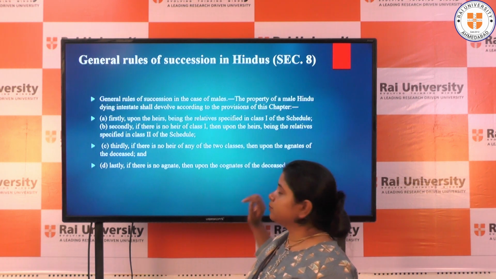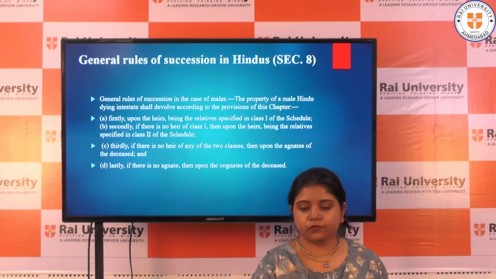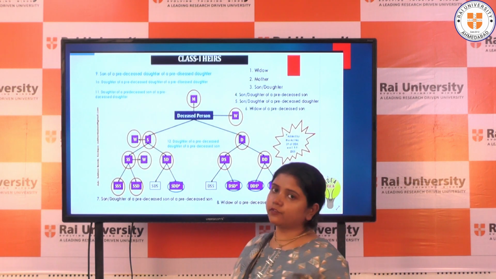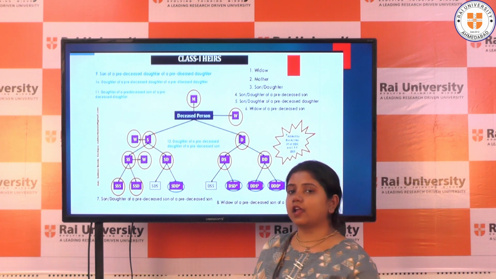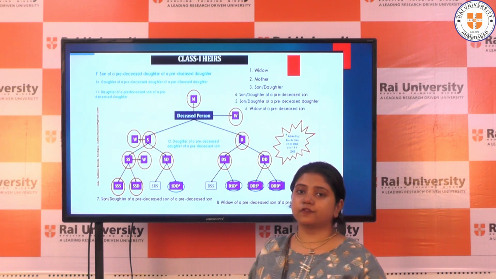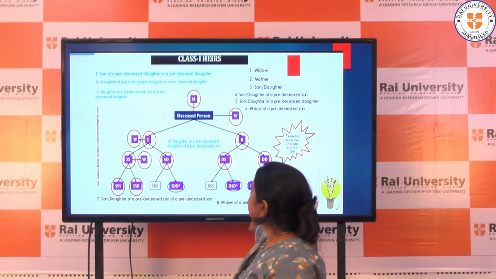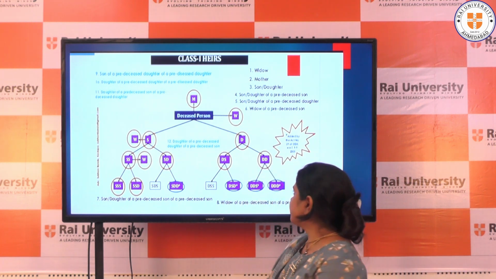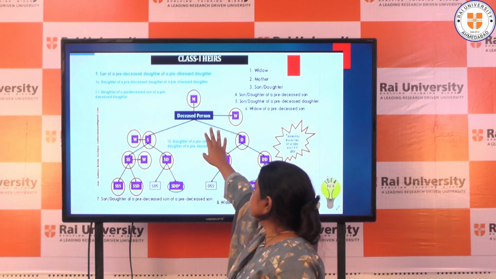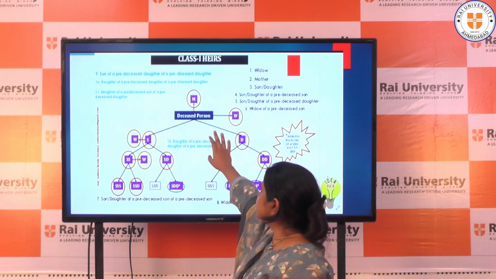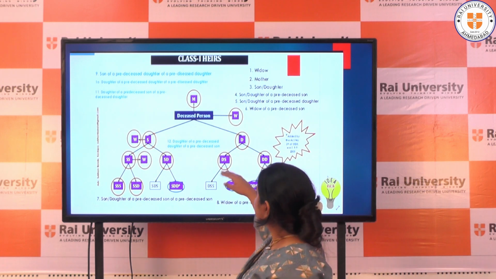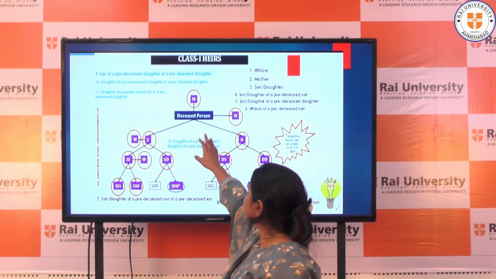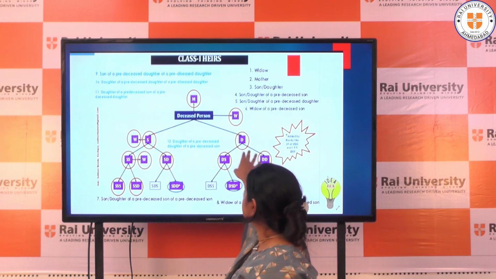What class 1 basically means, you have to refer to this diagram. This is the diagram for class 1 heirs. Who are the relatives under the class 1 heirs after the amendment of 2005? If a person is deceased, for example, M is a person who died intestate, the class 1 heirs are W, that is widow, then S, son, D, daughter.